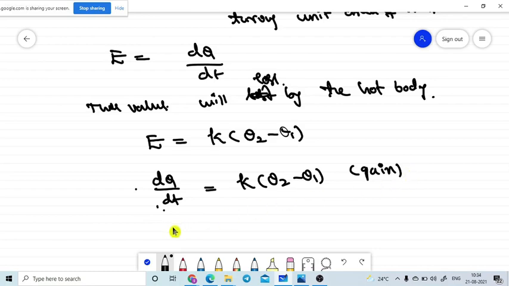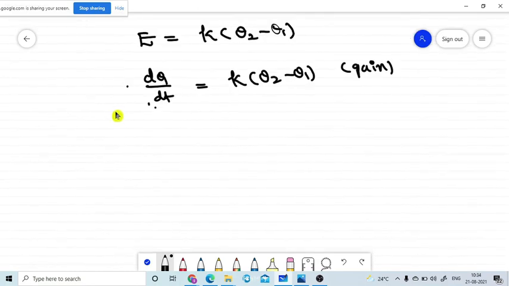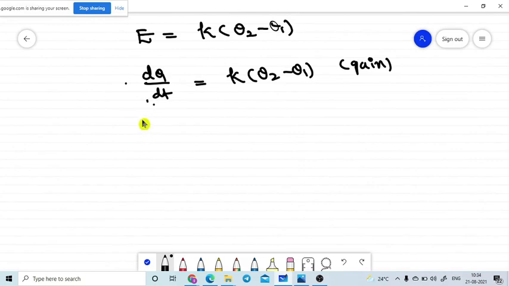If we give everything with reference to the hot body, the same amount of energy will be lost by the hot body. That means we need to represent a negative sign because it is being lost by the hot body. Negative dq by dt is equal to K into theta 2 minus theta 1.